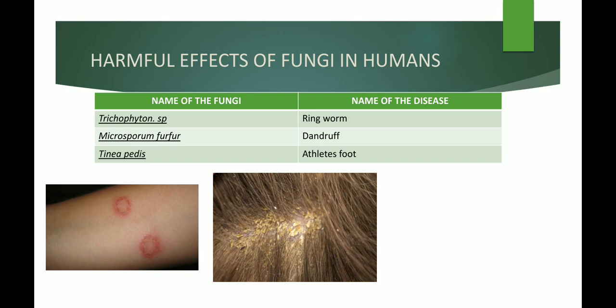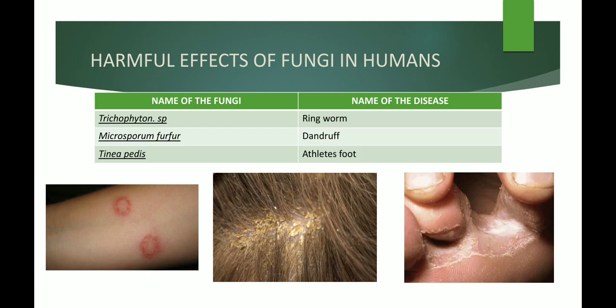The next one is Tinea pedis, which causes athlete's foot. So what is this? It is a rash or burning sensation which you can find in between your toes. People who generally sweat a lot can face this problem. Because of this, in between your toes you generally develop rashes or burning sensation, and your skin starts peeling away. Such is called athlete's foot.